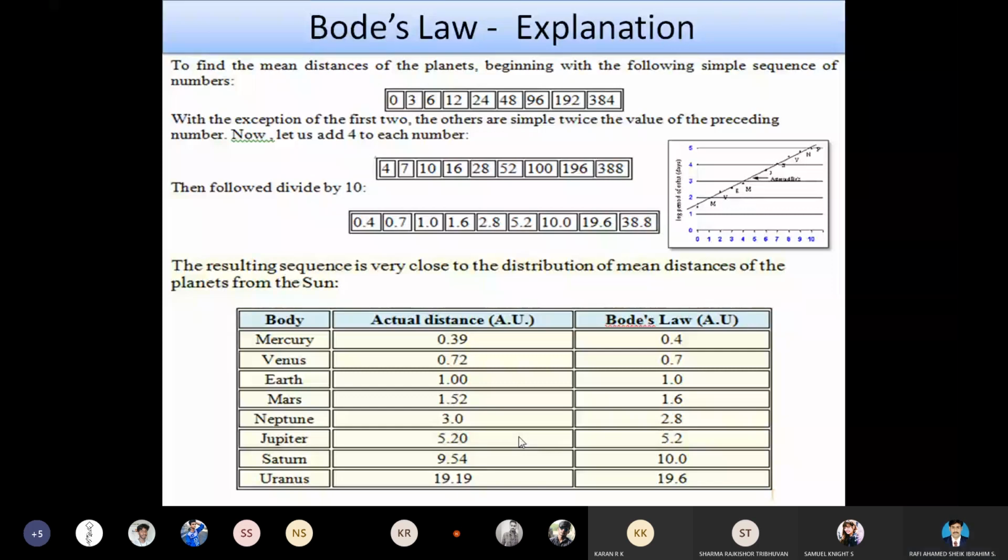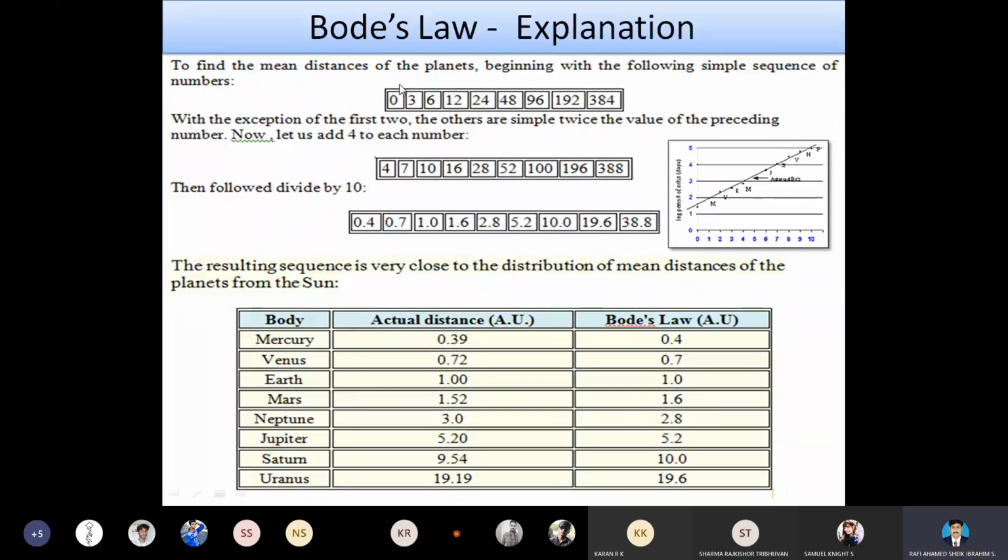In future, these basic assumptions may be accepted or rejected by some other person, which we are going to see. According to Bode's law, to find the mean distance of the planets from the sun, a small assumption was made by Bode.